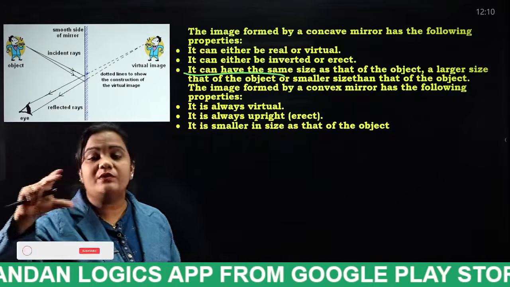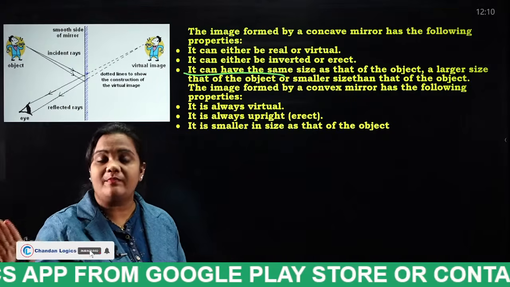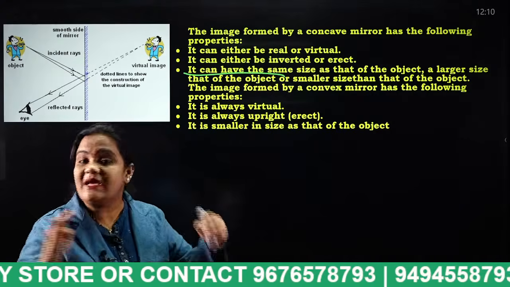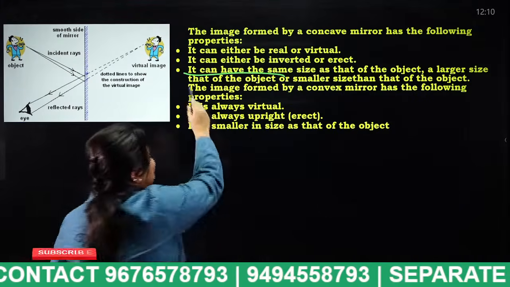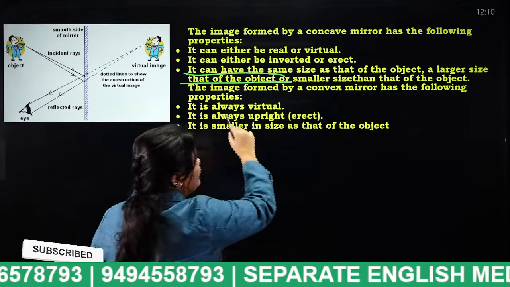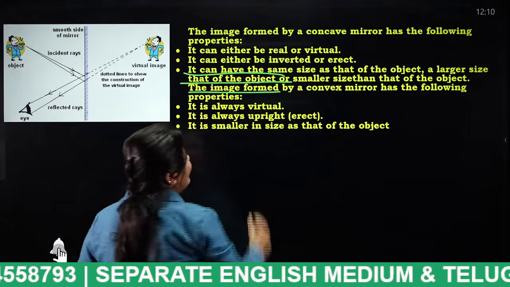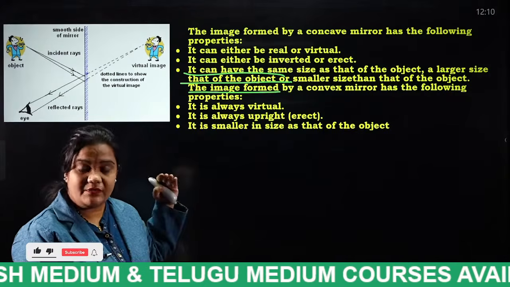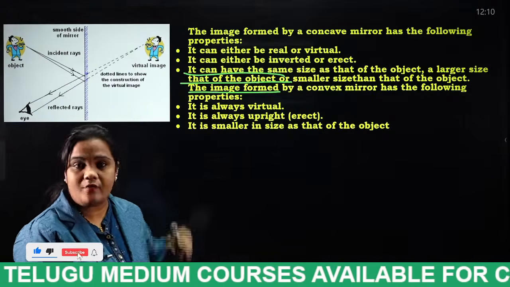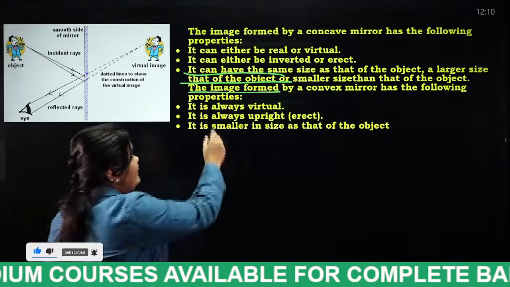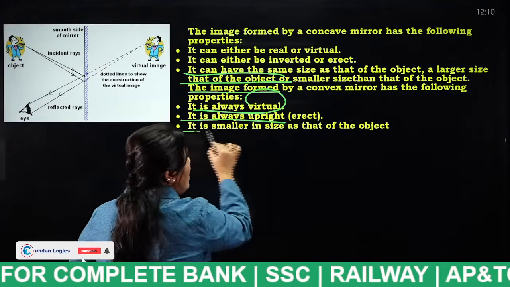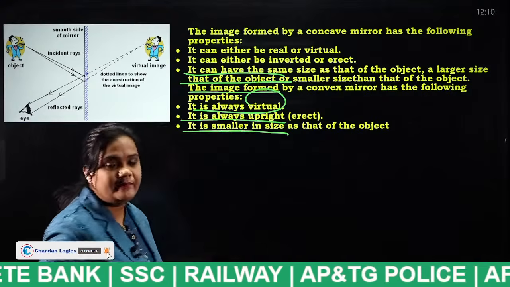So when the object is in front of the concave mirror, the image formed can also have the same size, a larger size than the object, or a smaller size than the object. Now the image formed by a convex mirror. If you look at the images formed on the convex mirror, how will it be? It will always be virtual, always upright, and smaller in size than the object.